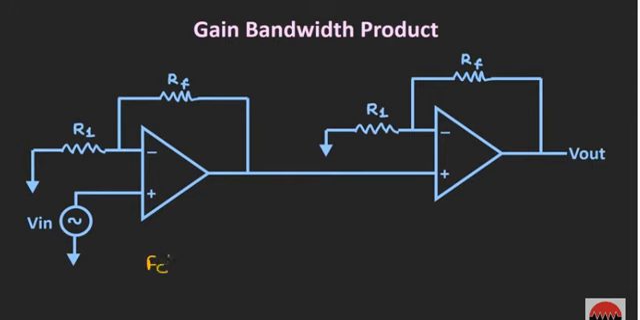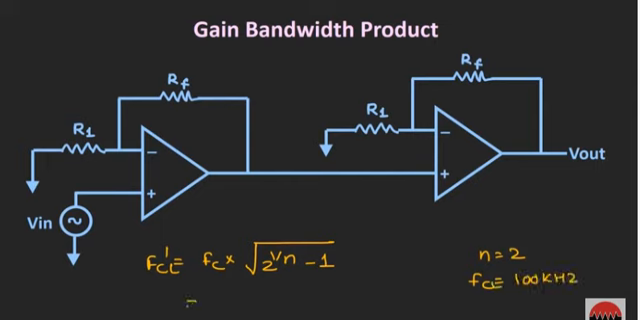The overall cutoff frequency of the op-amp will be equal to the cutoff frequency multiplied by the square root of 2 to the power 1 by n minus 1, where n represents the number of stages which are included in this system. So here n is equal to 2 and the cutoff frequency FC of the op-amp is 100 kilohertz. So if you put all these values, then the closed loop cutoff frequency of the op-amp will come out approximately as 64 kilohertz. So in this way, by using multiple stages of identical op-amps, we can increase the bandwidth of the op-amp while keeping the same gain.